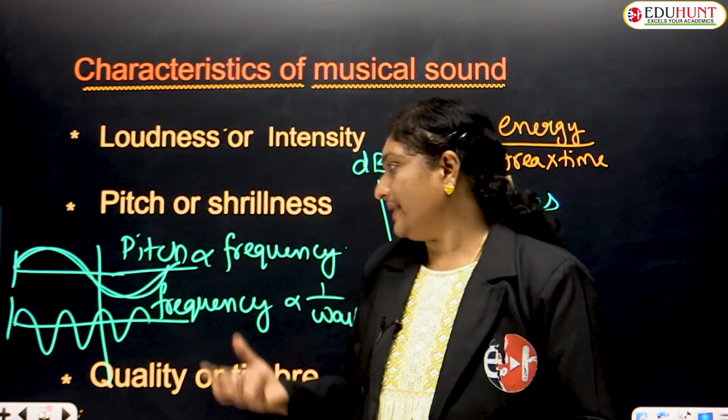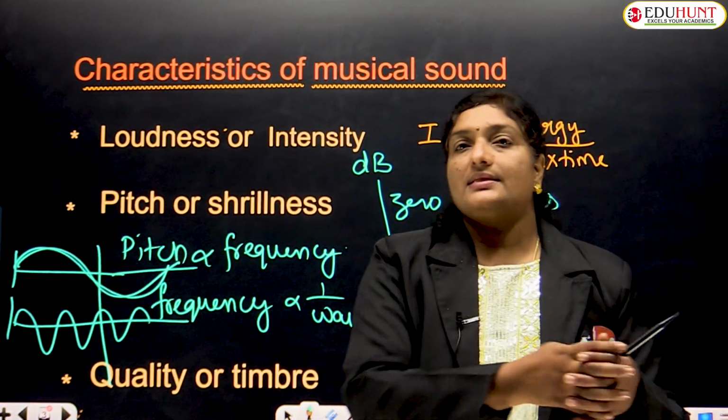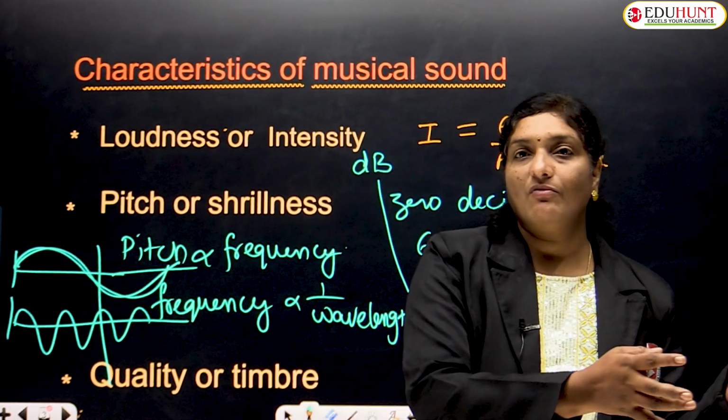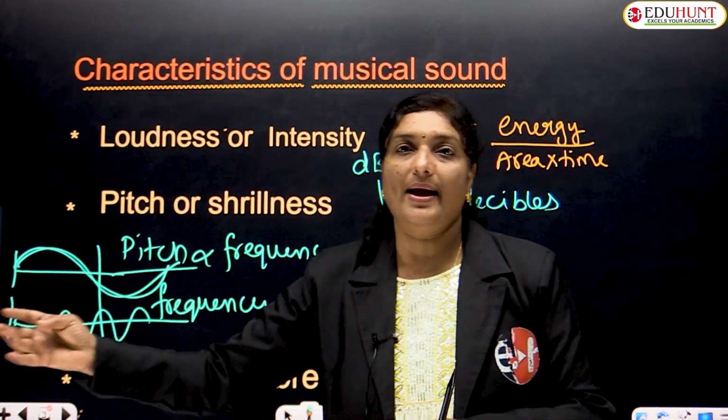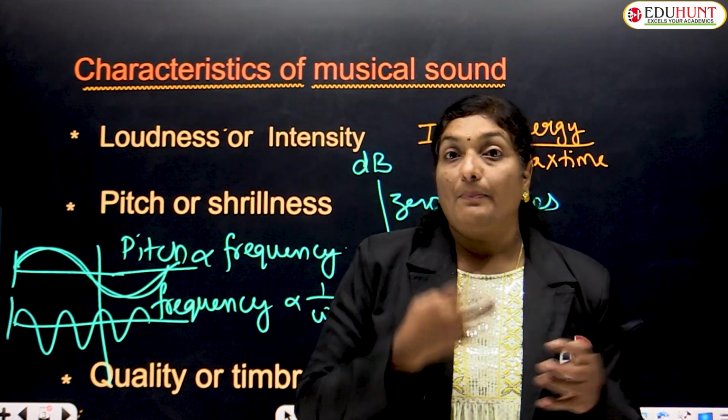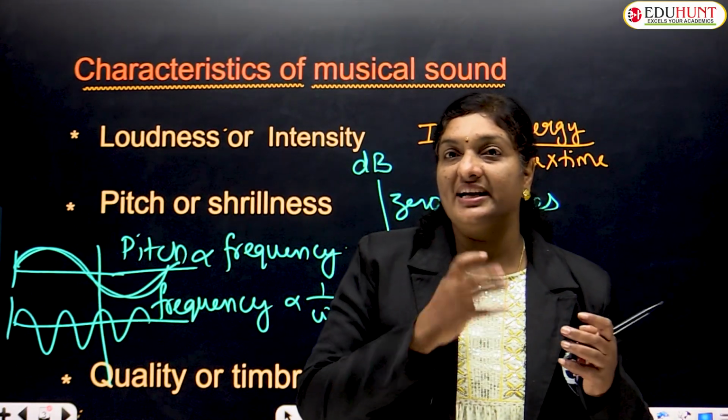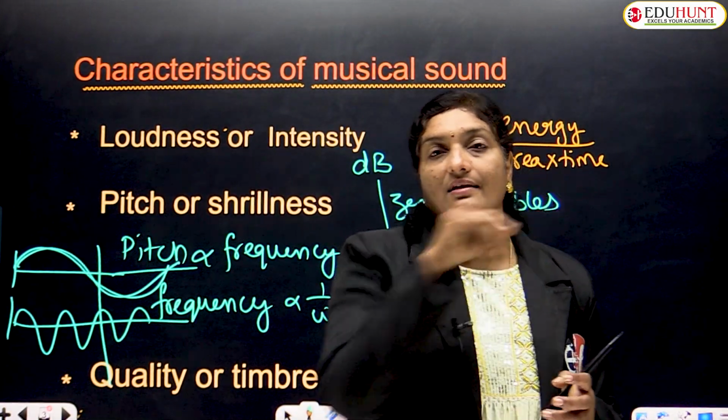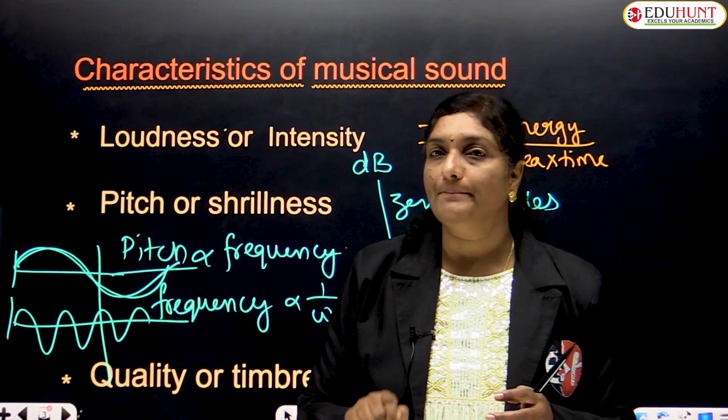Let me explain this with a proper example. Let us compare the female voice and children's voice with the male voice. We observe that the pitch of the female voice or children is comparatively high when compared to the pitch of the male voice.